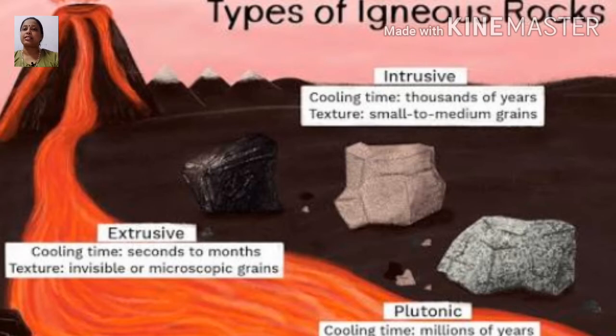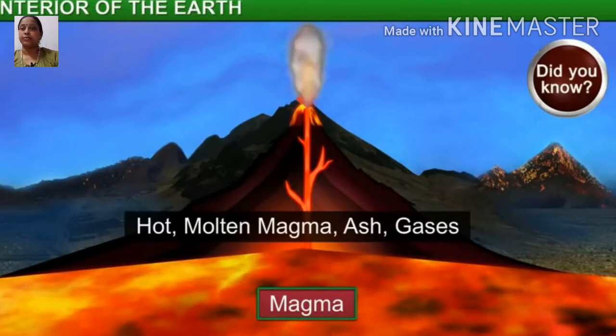Children, we have already discussed that the matter which is inside the earth is called magma, and when that magma comes out through the volcano, it is called lava. So here we are talking about rocks formed by the cooling of molten magma. What are igneous rocks? When magma comes out in the form of lava, and that lava cools down on the surface of the earth, are you getting me?